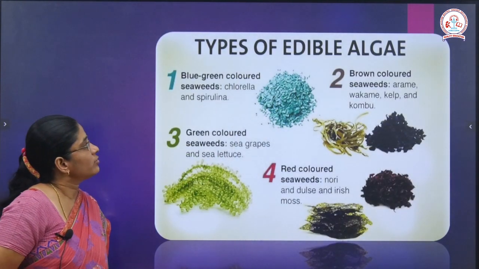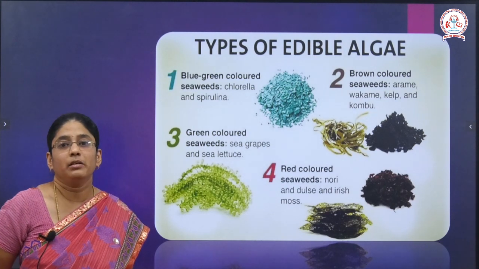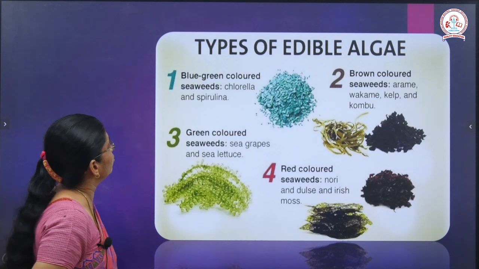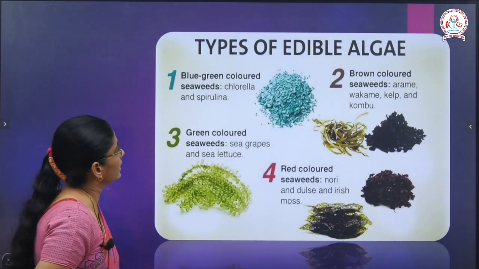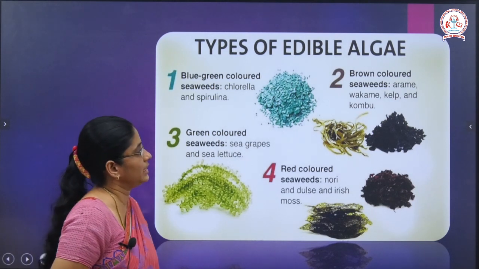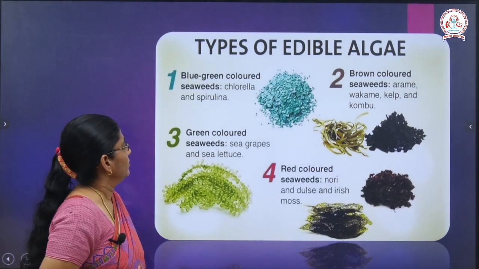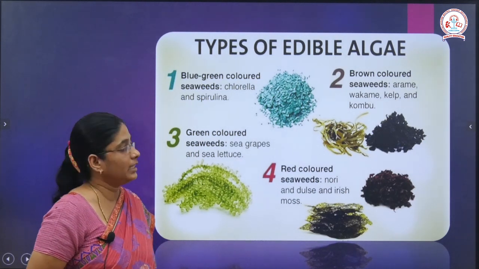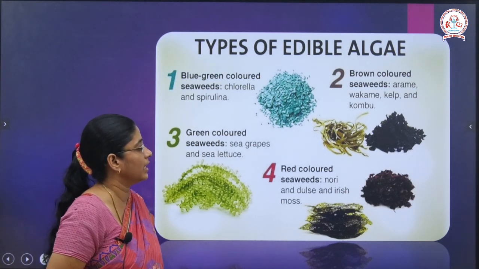Now we are going to see about the types of edible algae. What do you mean by edible? Edible means which we can consume as food. First one is blue green colored seaweeds, for example chlorella and spirulina. Second one is brown colored seaweeds: arame, wakame, kelp and kombu. Third one is green colored seaweeds, which are sea grapes and sea lettuce, and the last one is red colored seaweeds: nori, dulse and Irish moss.